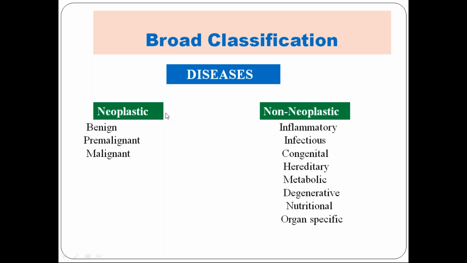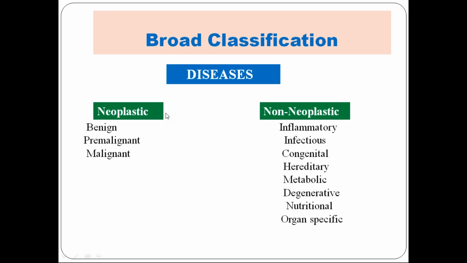Next, congenital disease, like cleft lip, cleft palate, tetralogy of Fallot. Hereditary means which can be transmitted from one generation to another, like sickle cell anemia, which I think you have done in phase 1 in biochemistry. Then metabolic disorders like familial hypercholesterolemia, and degenerative disorders, that is, age related change.